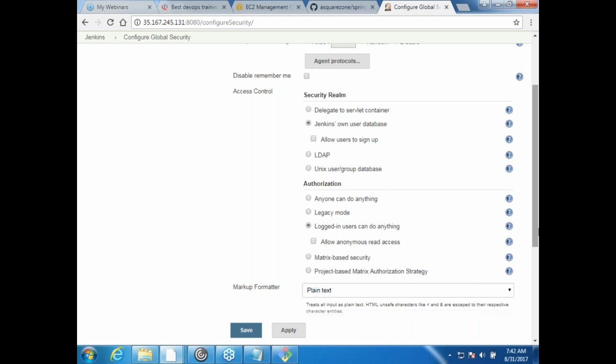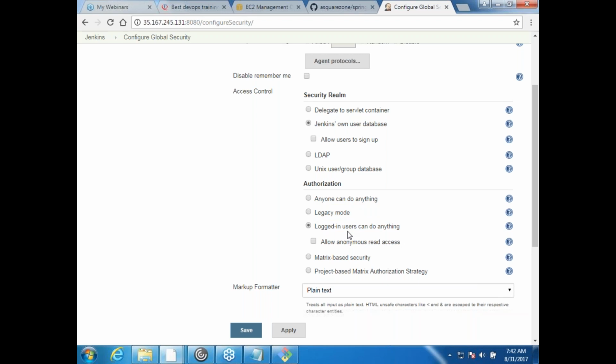Similarly Unix home directories. For now we are not doing all of that. We are using Jenkins' own database itself, which is nothing but the .jenkins folder. So we are going with that. And now authorization. Anyone can do anything. If you select this, there is no need for any login, but that is the riskiest way. Then legacy mode, and then logged-in users can do anything.